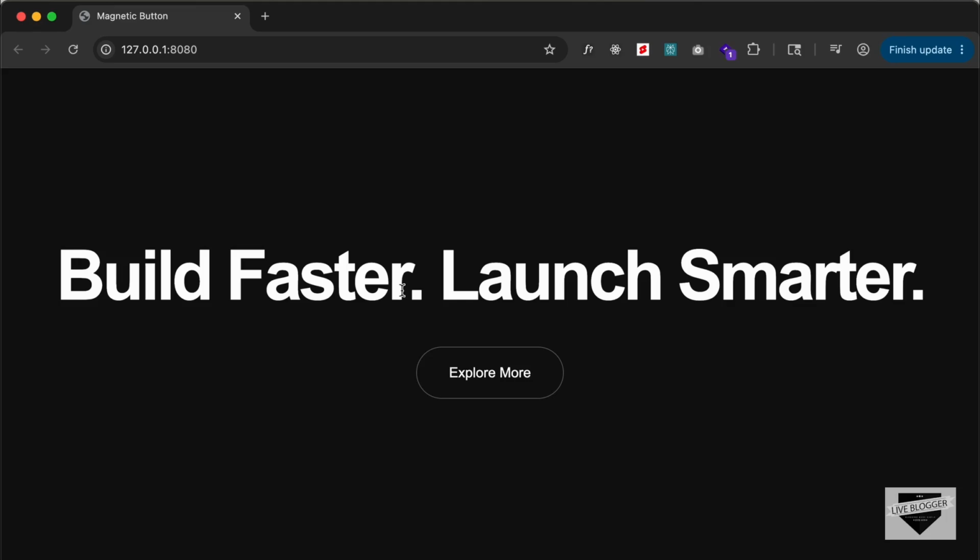In this video, I'm going to show you how to design this magnetic button using HTML, CSS and JavaScript. And we'll also use a library called GSAP for this finishing animation. So let's get started.